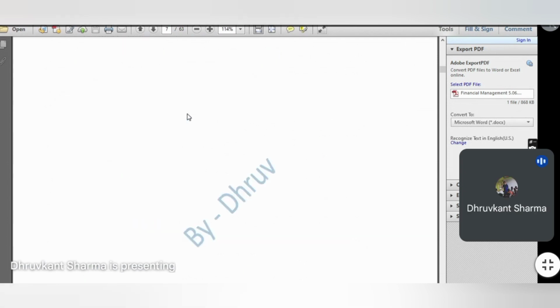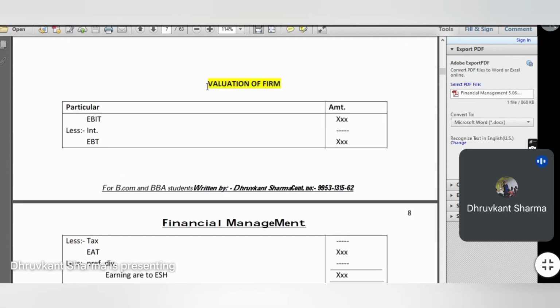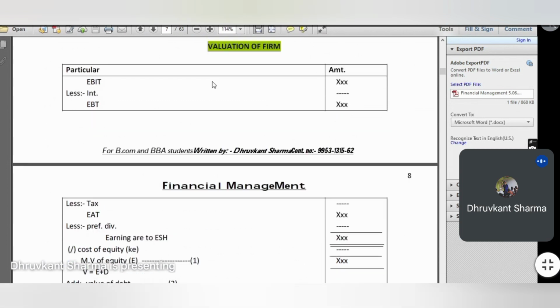Next chapter that we have is valuation of firm. Like we have calculated EPS, like we have calculated EAT, one chapter we will be having, that is valuation of shares. In this chapter, we will calculate the value of any particular company: the value of equity, value of debenture, value of firm, right?